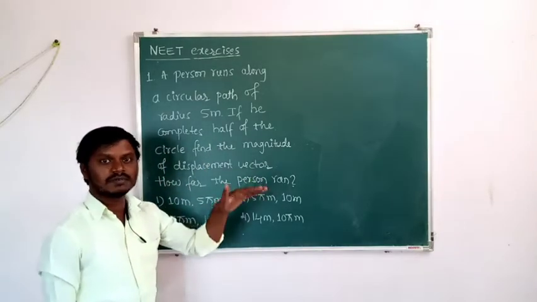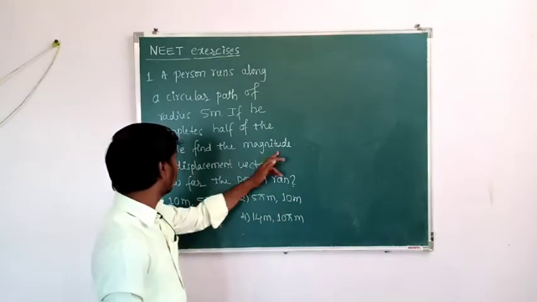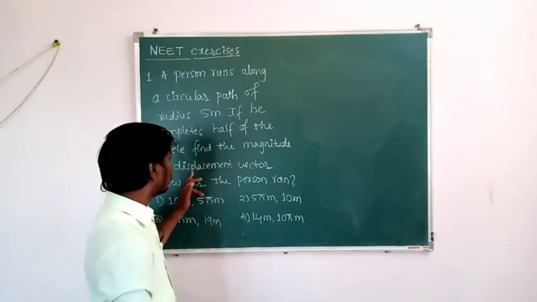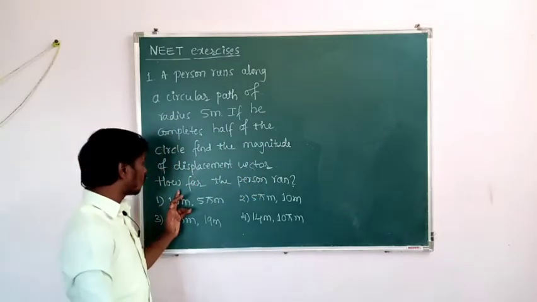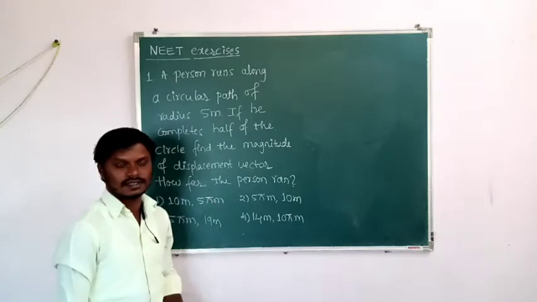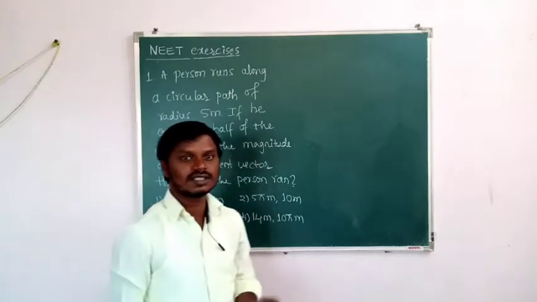If the person completes half of the circle, what do we have to find? We have to find the magnitude of displacement vector and also how far the person ran, means by what distance the person ran.